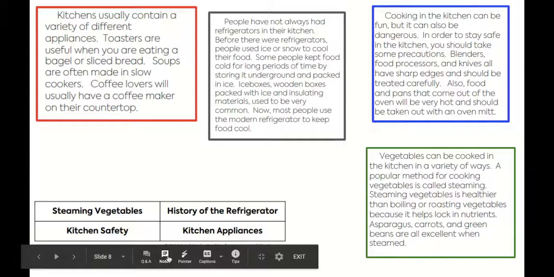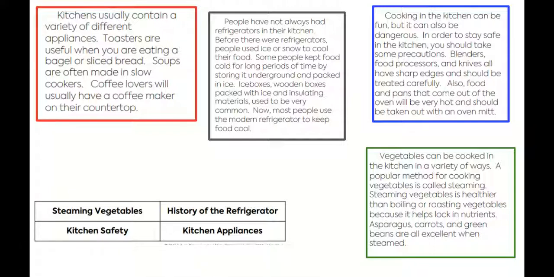Now we're going to look at the titles. We have a title called Steaming Vegetables, one called Kitchen Safety, History of the Refrigerator, and Kitchen Appliances. Appliances are anything that helps you do your job better. So try to figure out which title goes with which article. I'll give you a minute to think about those. Is this how you did it?